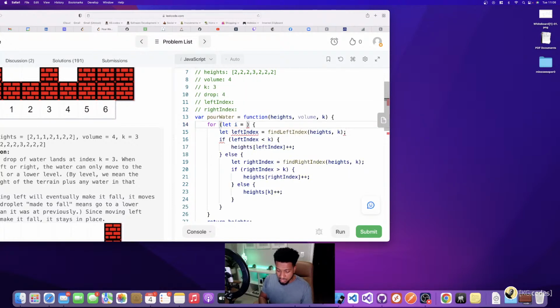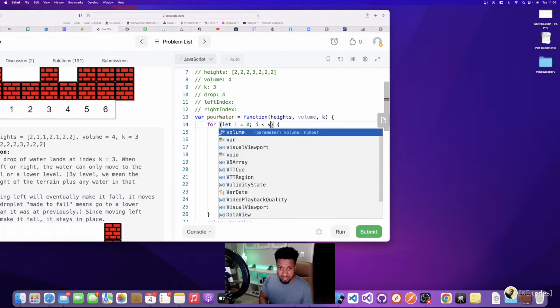So what I need to do is while i is less than volume, do like that.